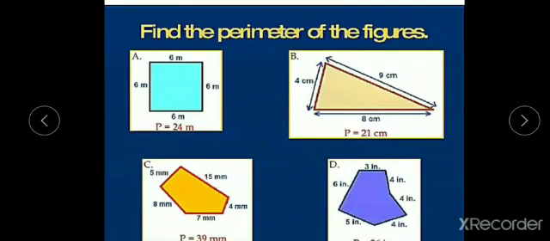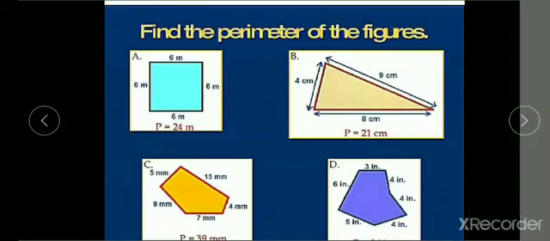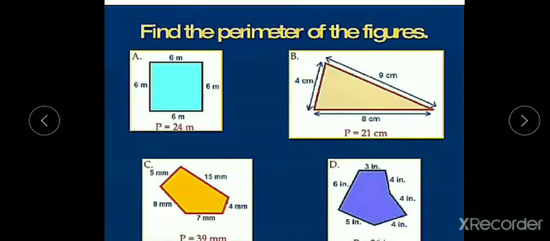Now let us discuss some problems. Find the perimeter of the figures. First one is a square. A square has 4 sides and one of the sides is 6 centimeters. So if I have to find the perimeter of the square, I have to add all the sides of the square, all the lengths of the sides. That is 6 plus 6 plus 6 plus 6 centimeters. That is 24 centimeters. 6 plus 6 is 12. 12 plus 6 is 18. 18 plus 6 is 24.